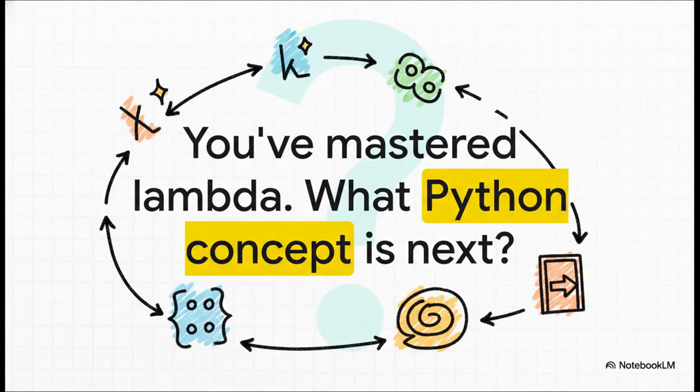So look, getting a handle on Lambda functions is way more than just passing an interview question. It's really your first step into a whole new style of coding in Python, functional programming. Things like list comprehensions, decorators, closures, they all build on this idea. So now that you've got this tool in your belt, the real question is, what powerful concept are you going to tackle next?